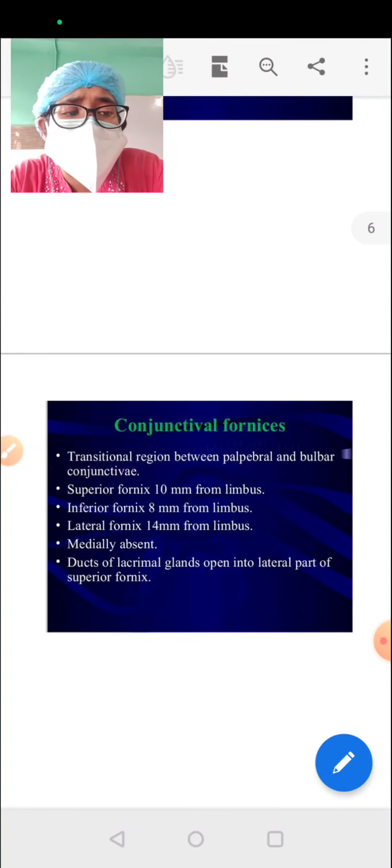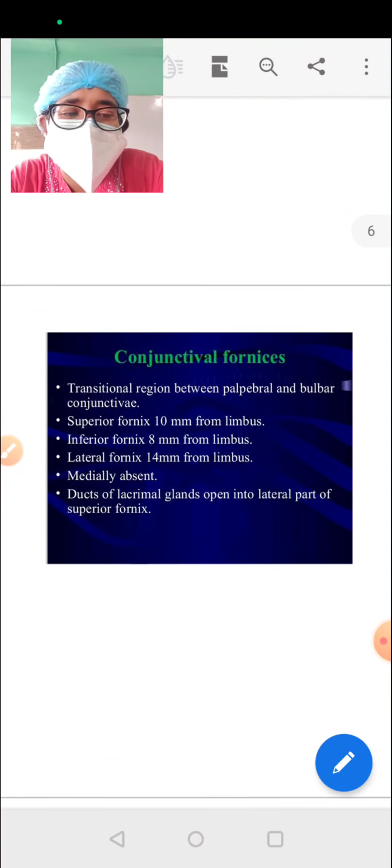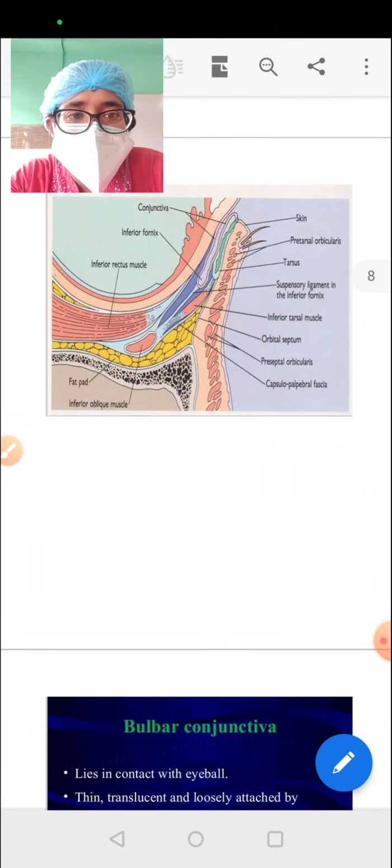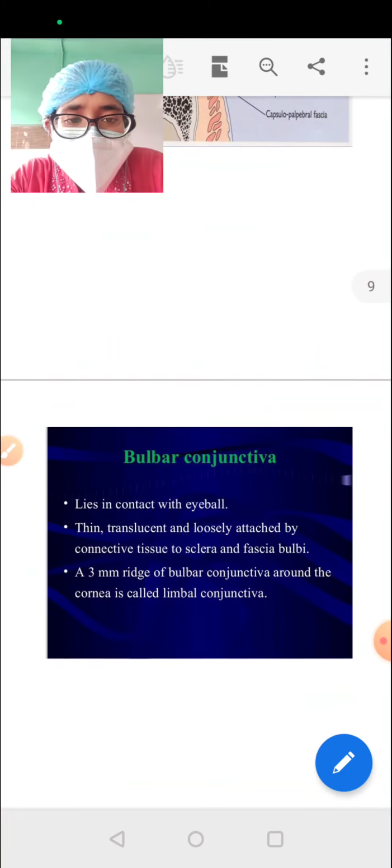And the plica semilunaris is a vestigial organ, because it is thought to be an extension of the nictitating membrane found in some mammals. So it is the remnant of the nictitating membrane, actually vestigial. So these are the pictures.